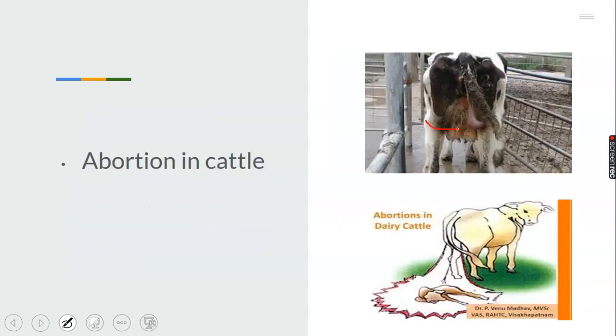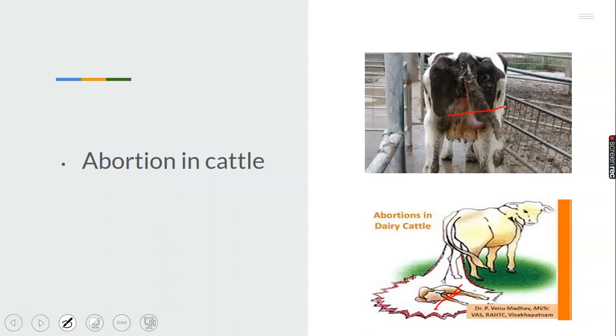Difficulty in breathing. Secondly, we have abortion in cattle. You look at this cattle very well. You see the young fetus coming down already on the ground. This is the fetus. Abortion in dairy cattle or generally cattle. You see the fetus coming down already. There will be abortion in cattle. The fetus comes down when it is not time for delivery.